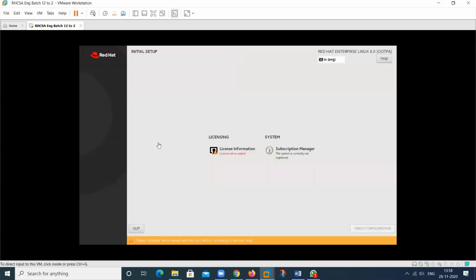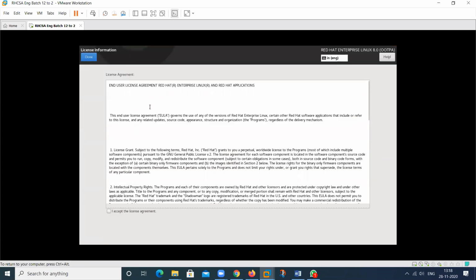So what is this information? It's called initial setup. In this, you should recommend this one, not this. So this is your license information. It's called EULA. EULA means End User License Agreement. It has all the information. So this is governed by the GNU public license. So this is the license related information.